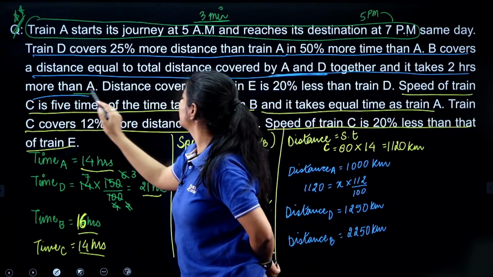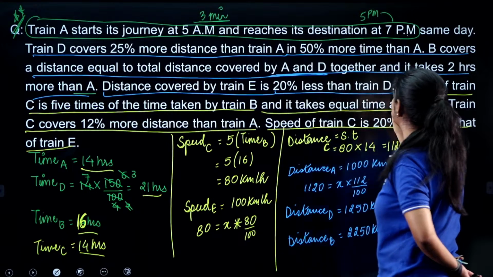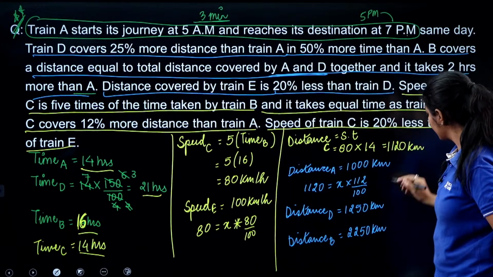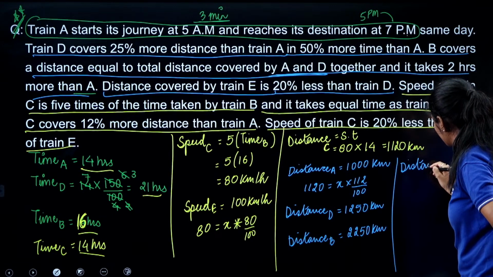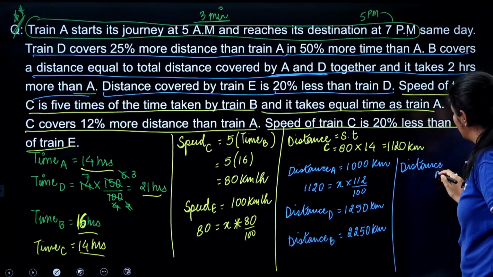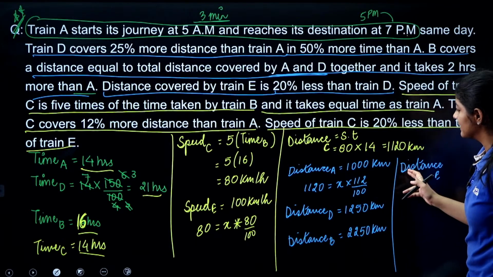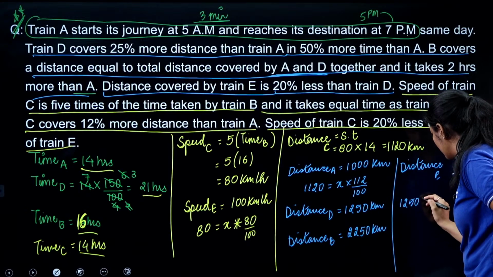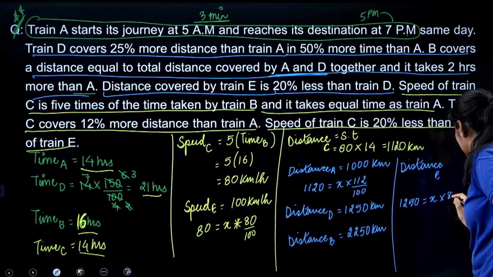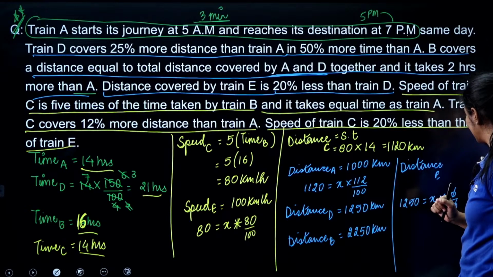Now we have to find the distance covered by train E, which is 20% less than, okay. So 20% less than 250 is equal to x into 80 by 100. So this one is eliminated. Can we eliminate anything else?